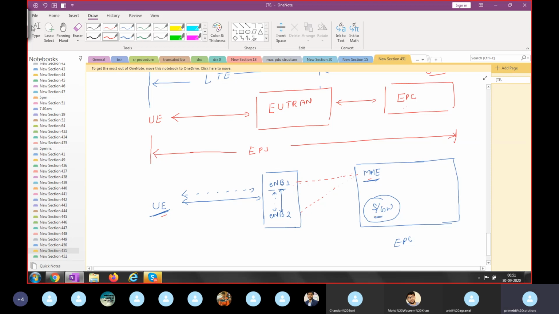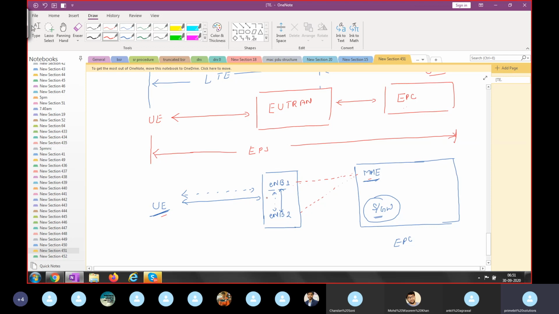Next, if you see the serving gateway, it will handle the user traffic information, because as I showed here, the solid line means that is the traffic information. So UE can transmit signaling, this dotted line, and the user traffic information. So both information UE can exchange with the eNode B.